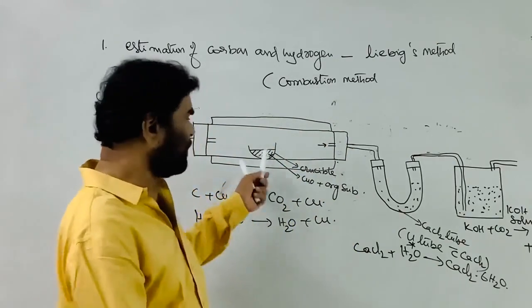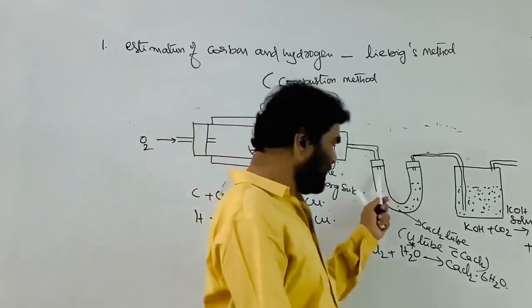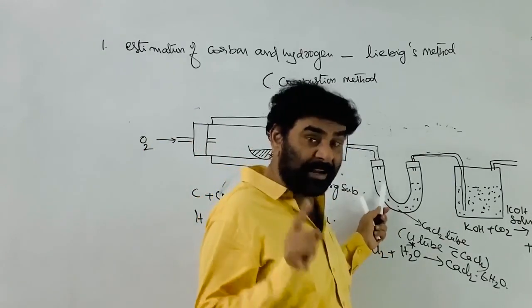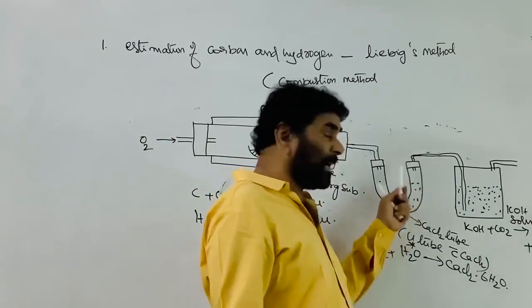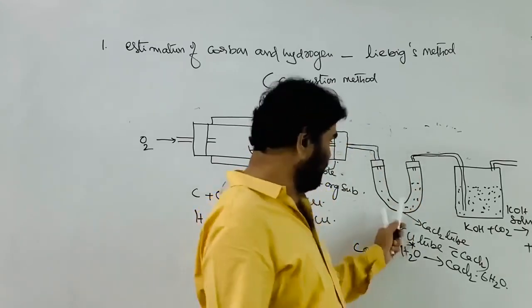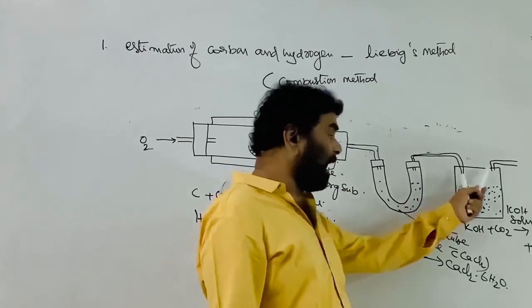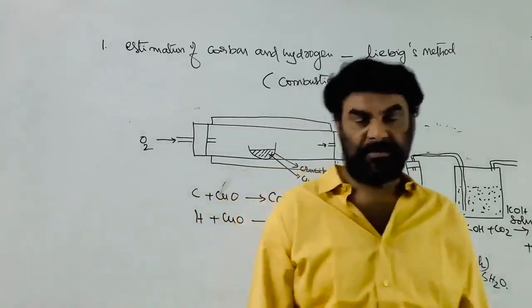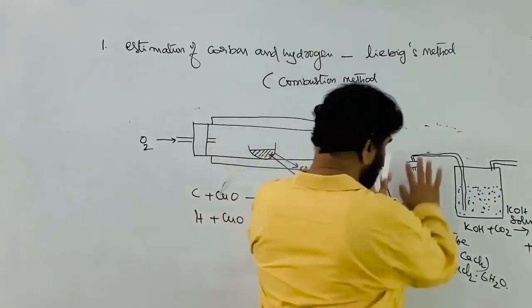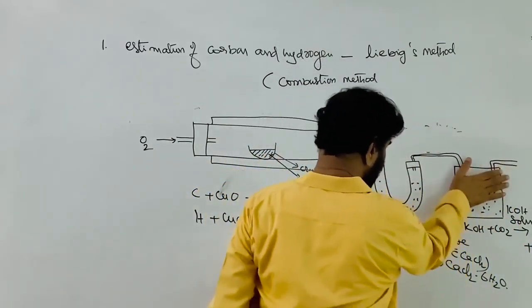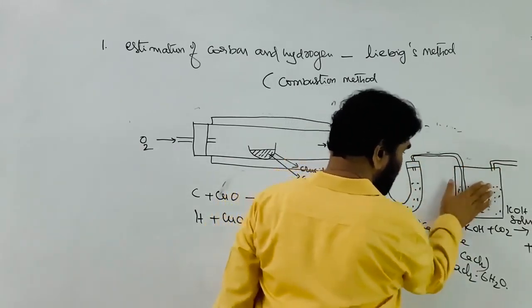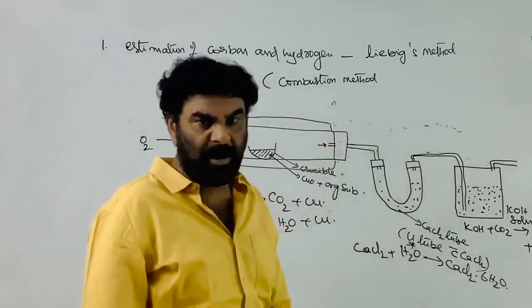Second, before the experiment, you should weigh the U-tube containing the calcium chloride guard, and also find out the weight of the KOH. So gases are moving, carbon dioxide is absorbed here, and this gives the account for the H2O formed; the other gives the account for the carbon dioxide formed.